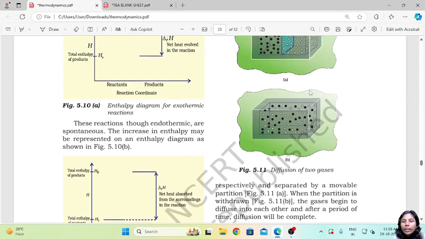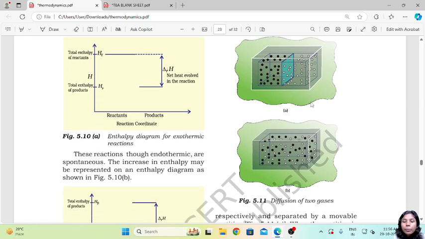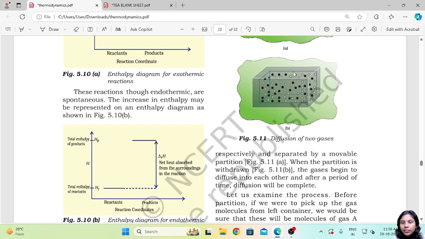Now, if I dip my hand into the left side, where we have these A molecules, I will be very sure that the minute I pick out a molecule, it is going to be a molecule of A. In the same way, if I put my hand into the other side and try to pick out a molecule, I know I will get a molecule of B gas. But when I look at the situation where everything is evenly distributed and mixed thoroughly, no matter where I put my hand, I am uncertain about what I am going to pick out. Am I going to pick out a molecule A or molecule B?